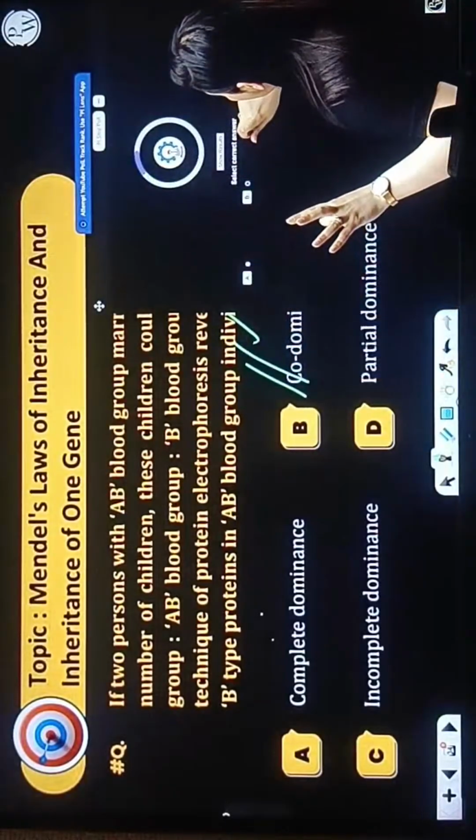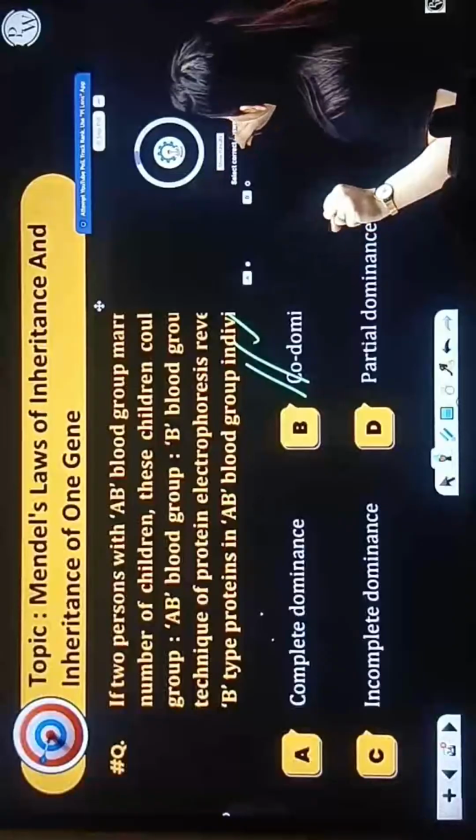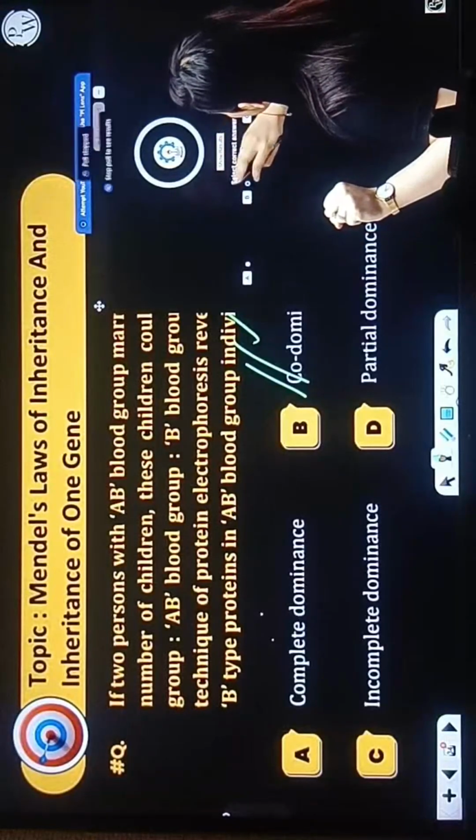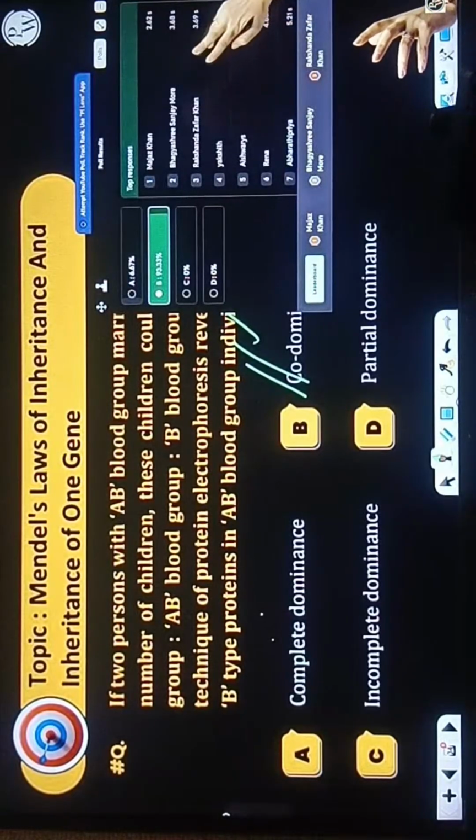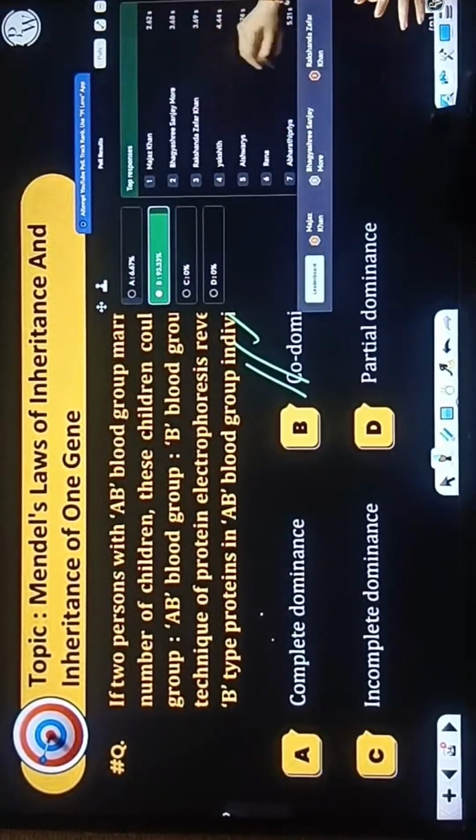I think everybody has answered here. So this is the result here, 93.33%. So Mazag, Bhagyashri, Rakshanda, Yakshit, Aishwarya, Rakshanda, very good beta. Mazag, very